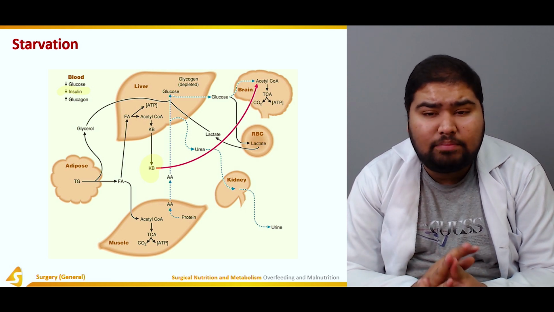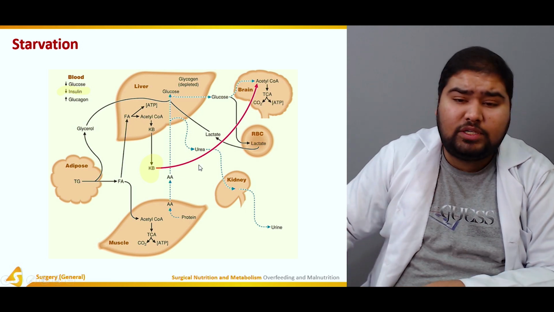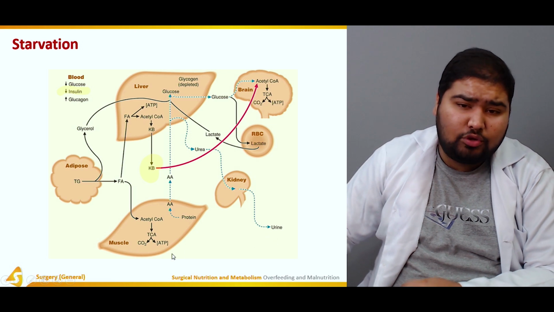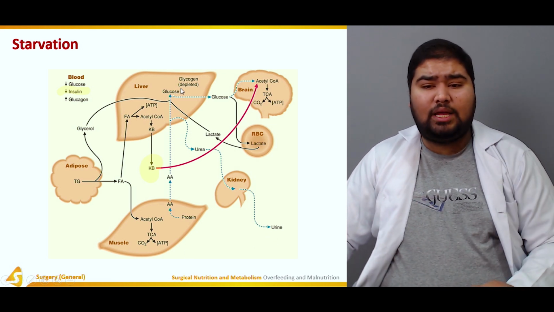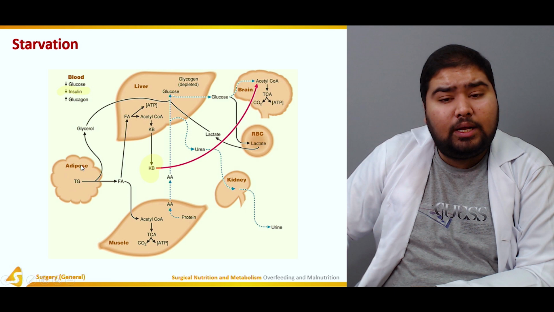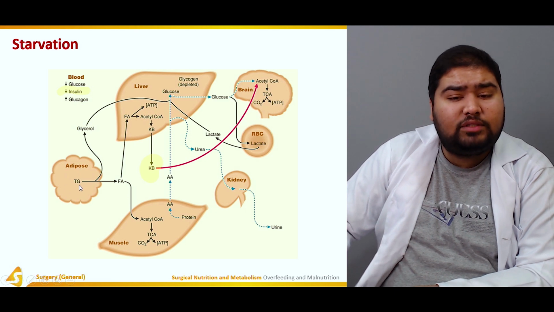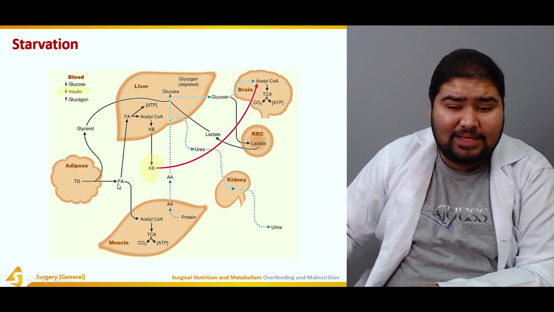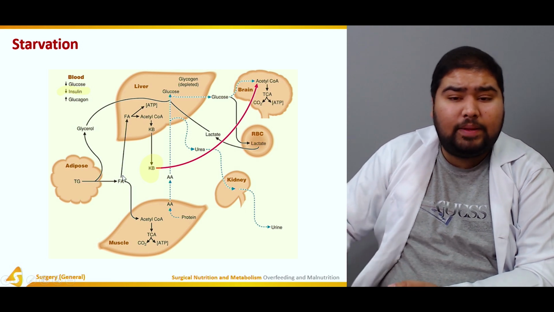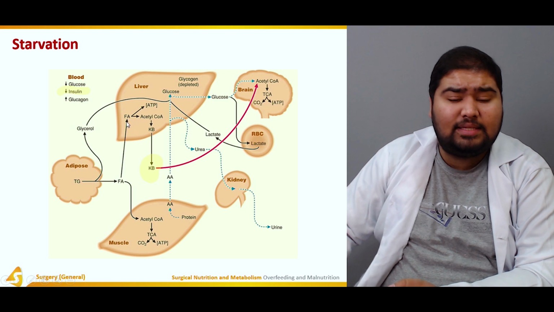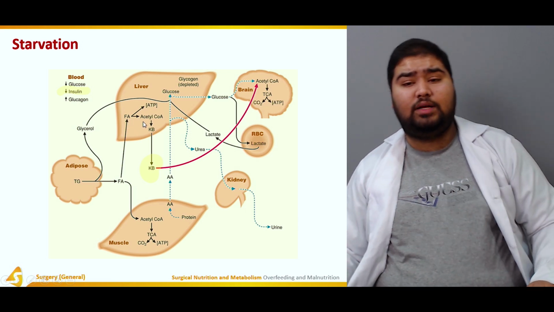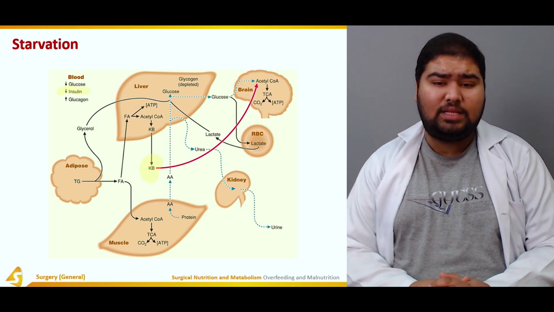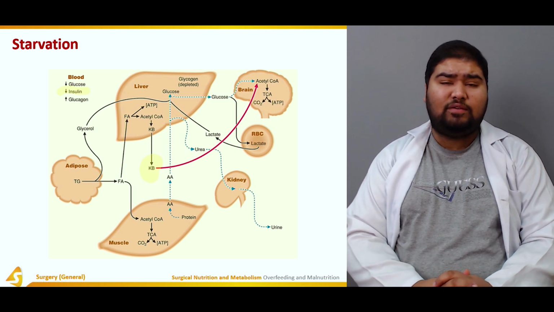Now, at the same time, the byproduct of protein metabolism, urea, is being excreted by the kidney in the urine. Now, at the same time, there is breakdown of triglycerides to produce fatty acids. These free fatty acids also help in the production of glucose, that is gluconeogenesis, and they provide energy as well.